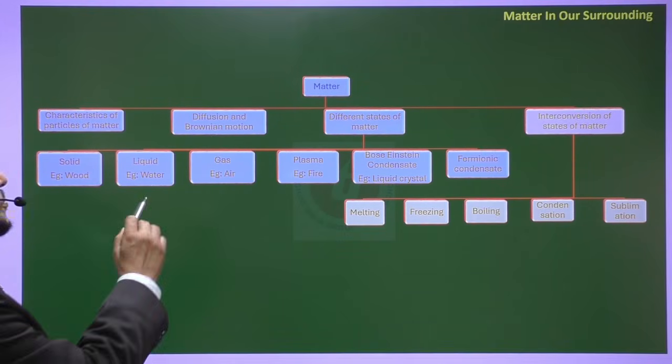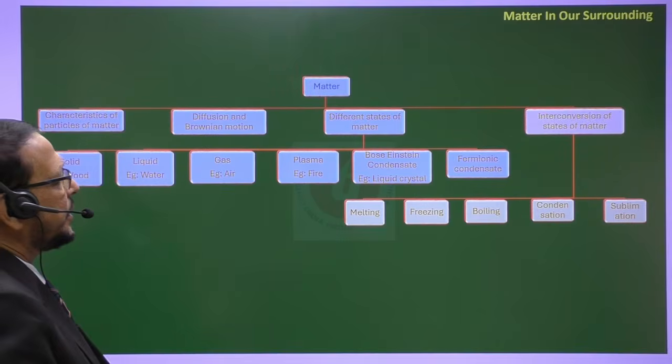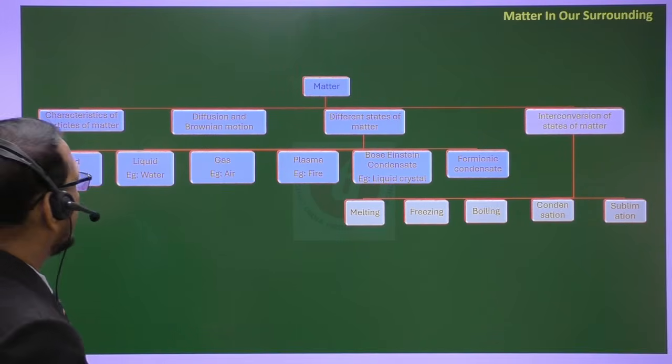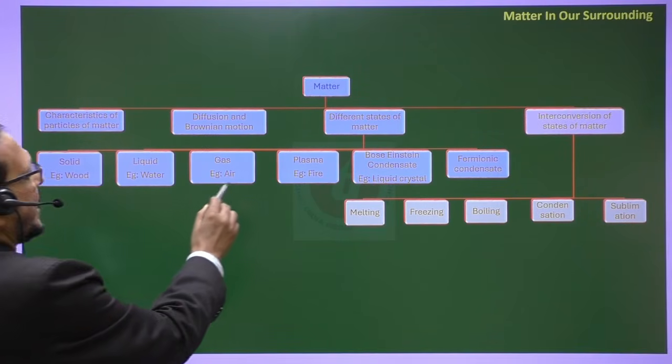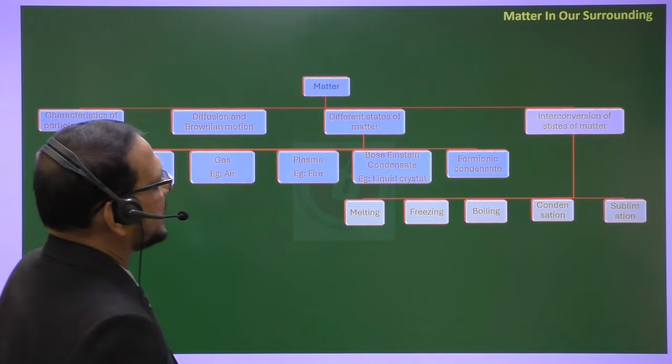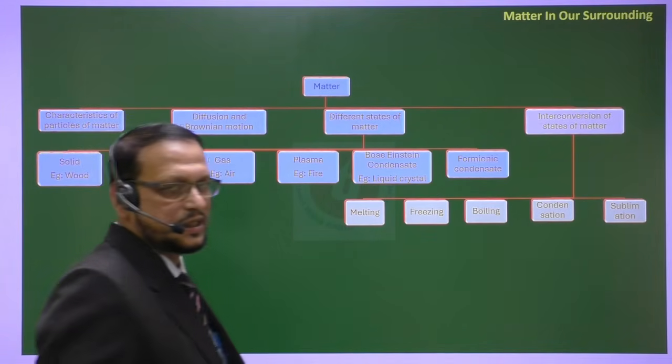Different states of matter I already told you: solid, liquid, gas, plasma, Bose-Einstein condensate, liquid crystal, and fermionic condensate.